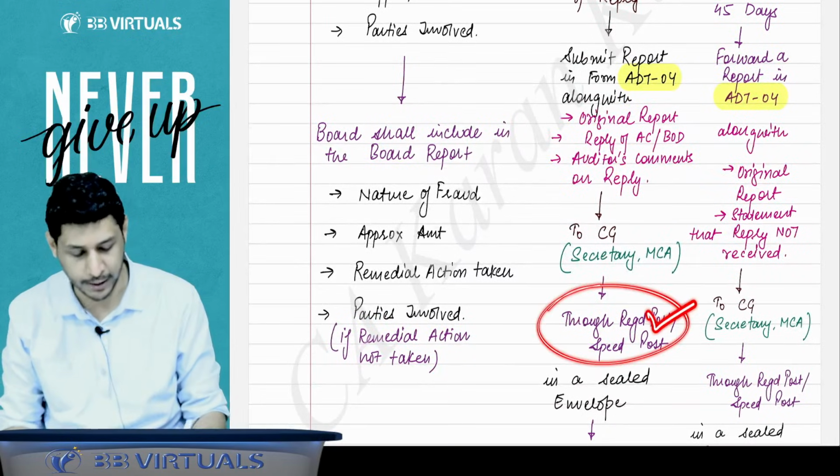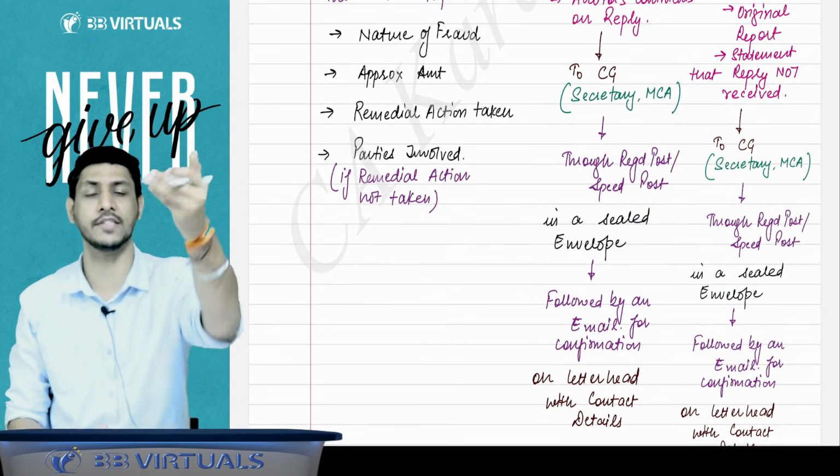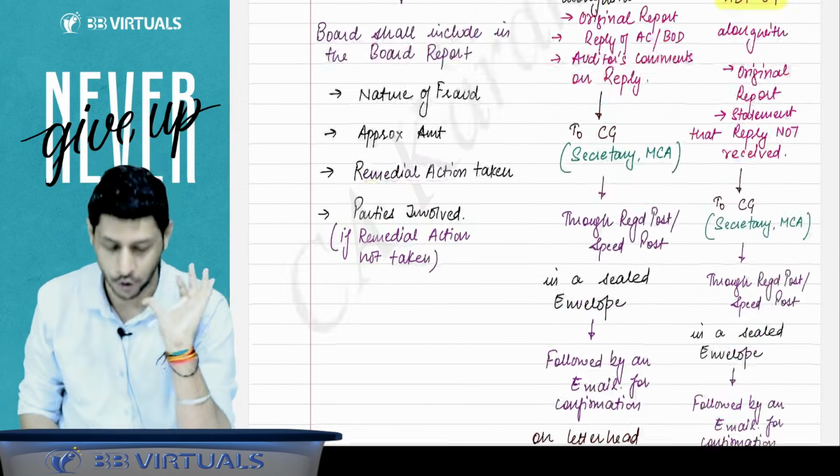Through registered post or speed post, you have to send this in a sealed envelope, followed by an email for confirmation that I have sent you the reporting of fraud.